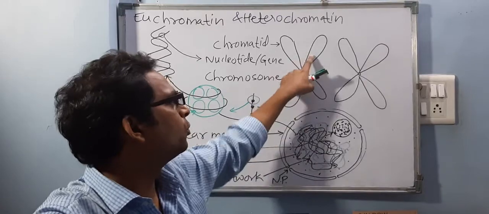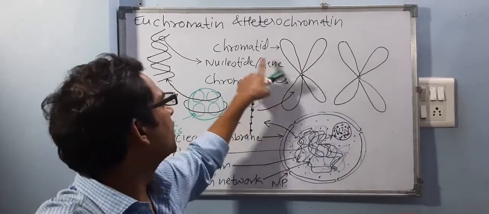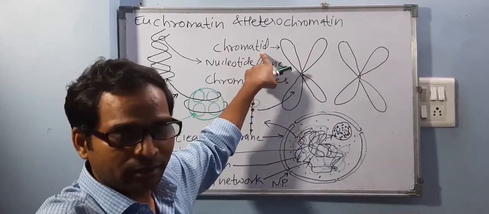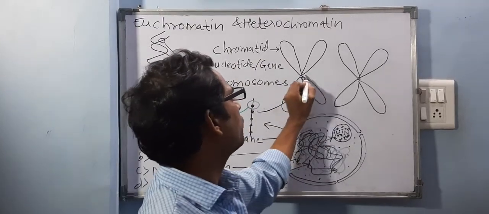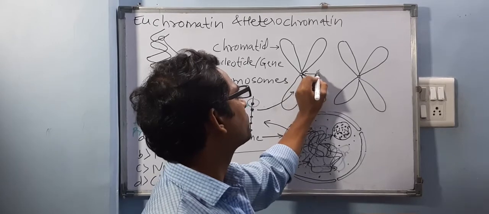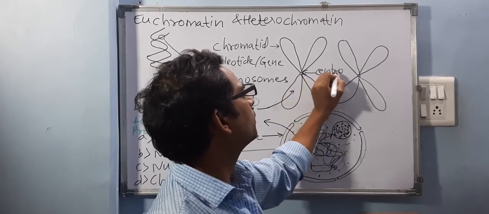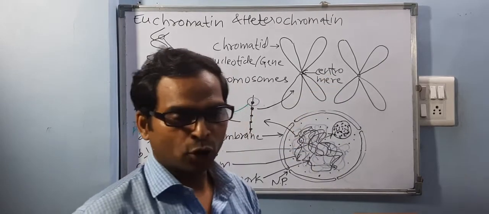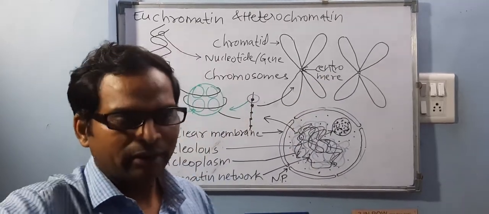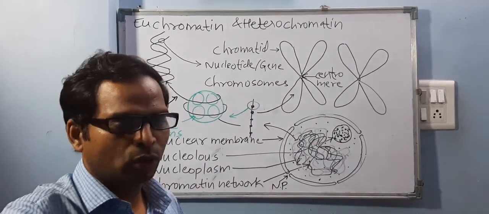Every chromosome has 4 arms like this. Each arm is called a chromatid, and it is attached to the center of the chromosome. The center of the chromosome is called the centromere. What is the center called? Centromere. Yes. And this is the way every chromosome looks.